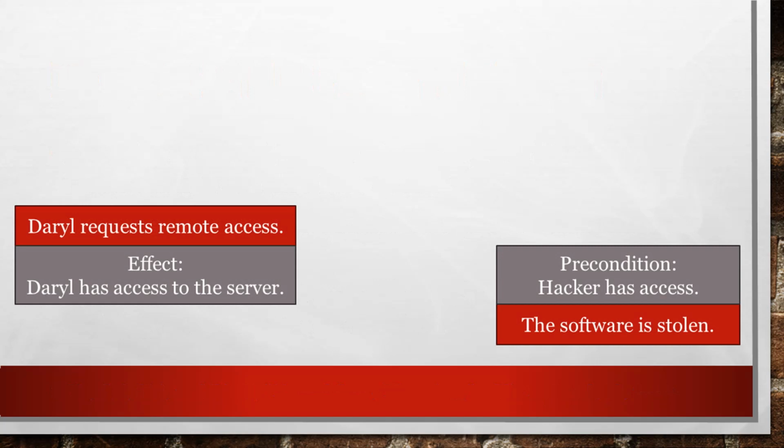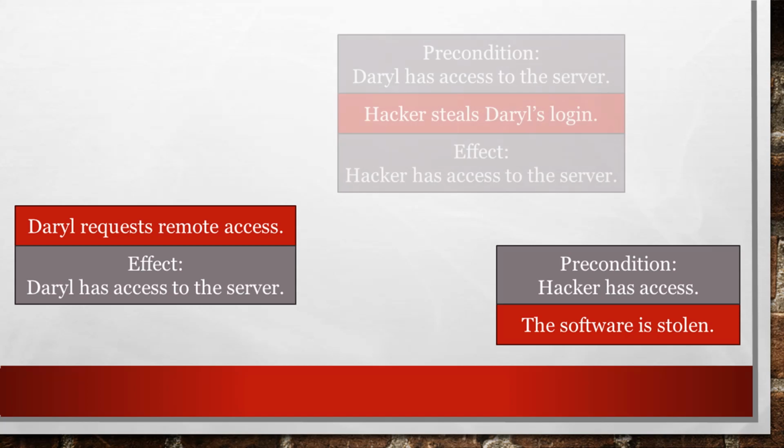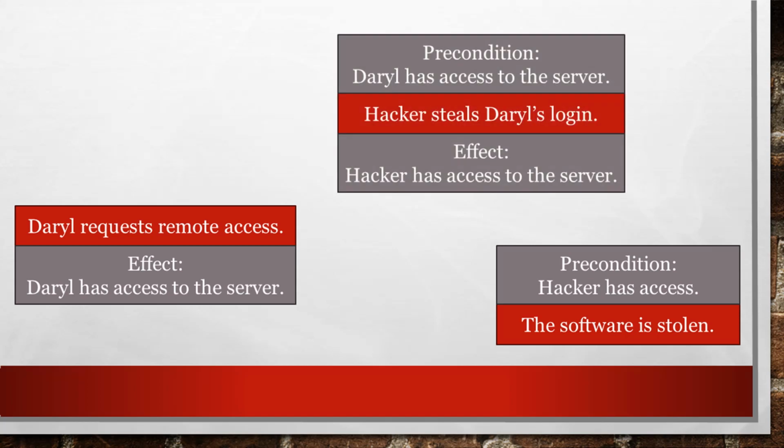Then, we start with the last event in the story, where the company's software gets stolen, and we find a way to satisfy all of that event's preconditions. Sometimes we can use the effects of existing events. Sometimes we have to invent new events to fill in missing pieces of the story. The final result is a story that integrates known events with speculation about possible unobserved events that might help analysts direct their investigations.